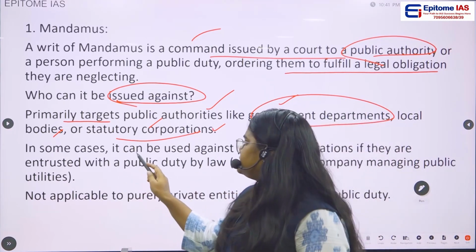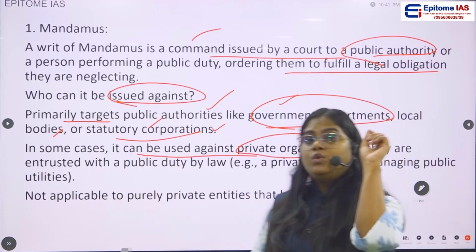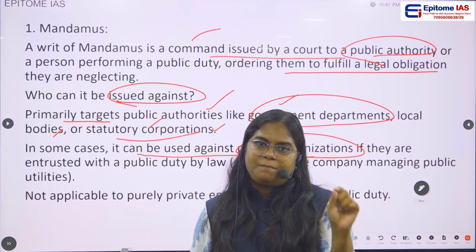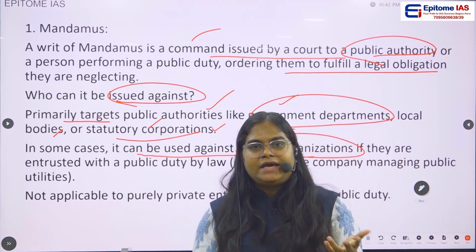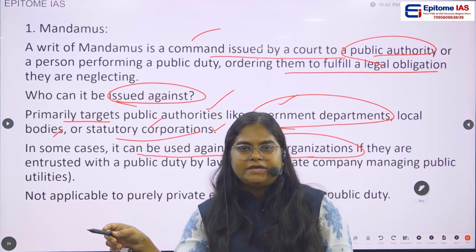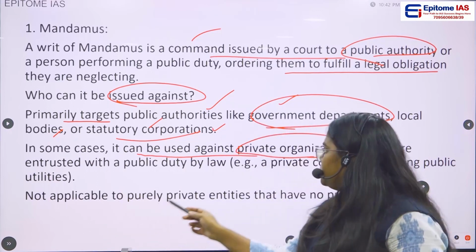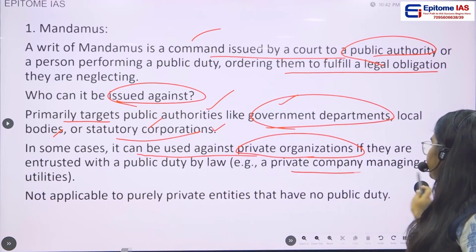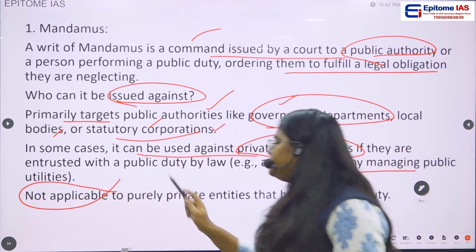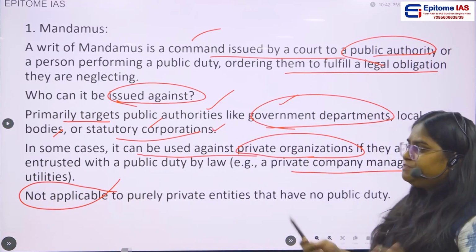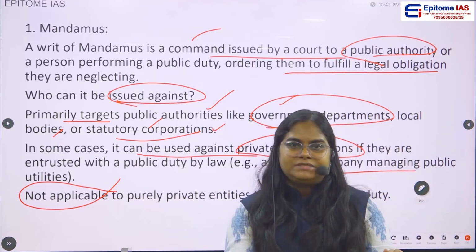So in some cases it can be used against private organizations only if they are entrusted with public duty. Let us say this private entity has nothing to do with public duty, then obviously they can't issue any mandamus. So, public duty by law, a private company managing public utilities, but it is not applicable to entities which are completely private. Then the mandamus cannot be issued.